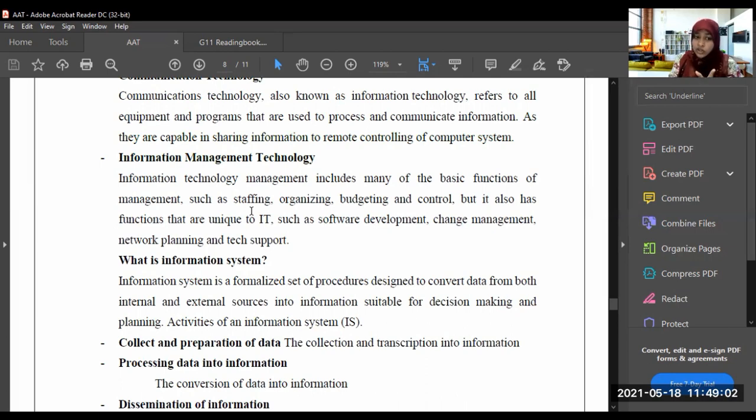But it also has functions that are unique to IT, such as software development, change management, network planning, and tech support.